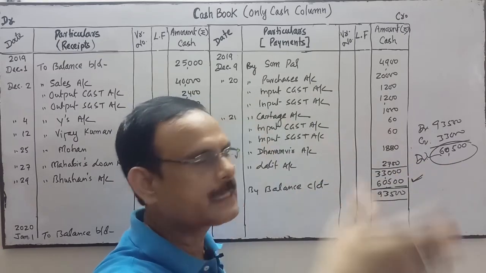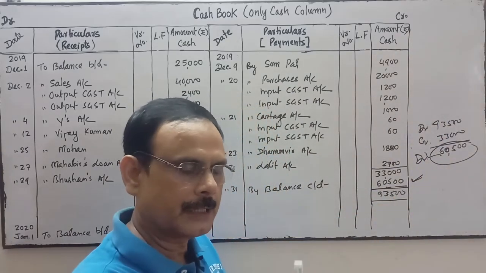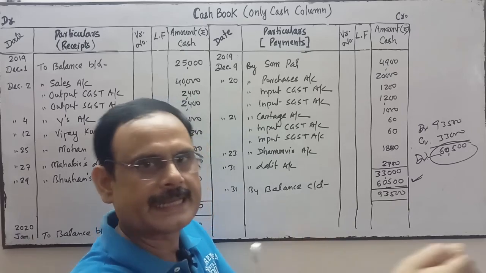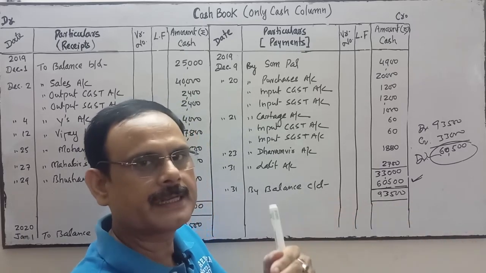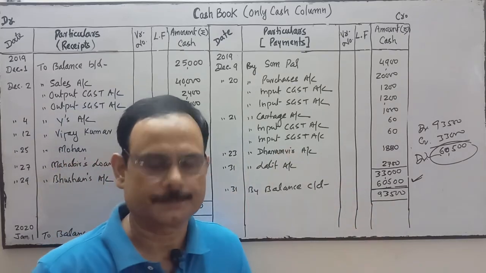To recall your journal, I have passed it here in the working note, so that you recall the journal and apply the rules of ledger to record in the cash book. Okay.